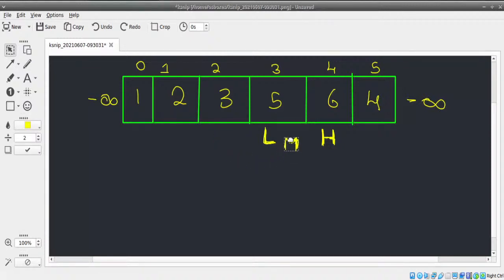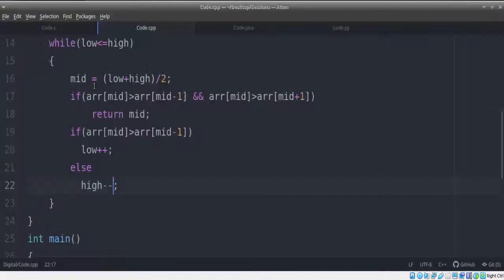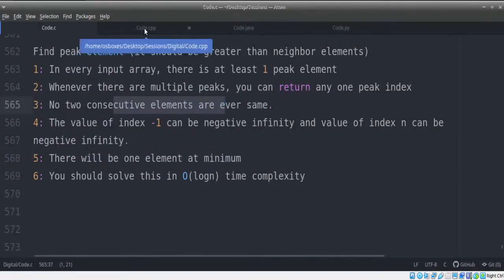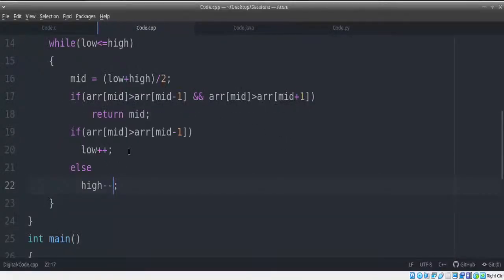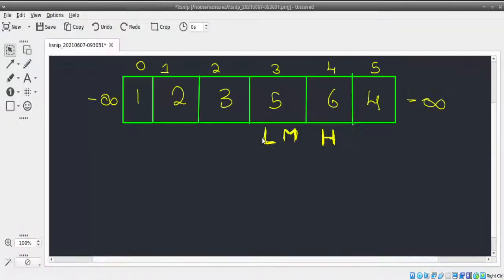Once it is 3, I'll get mid value as 3. Now, once mid is 3, we'll do the same thing again. Is mid greater than both elements? No. Since mid is not greater than both elements, is mid greater than any one? It must be greater than any one, right? Because according to our input condition, according to our question, no two consecutive elements will ever be the same. So our current value must be greater than one value at least. So our mid value here should be either greater than previous or greater than next. Since it is greater than the previous value, we're going to increase low.